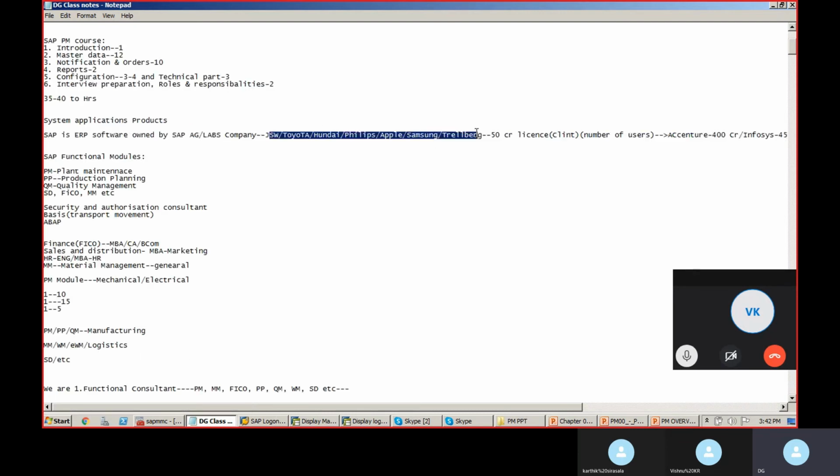They also use SAP, right? They also hire SAP consultants. So learning SAP will help for it. You can stay in core companies, and you can stay in IT companies also.